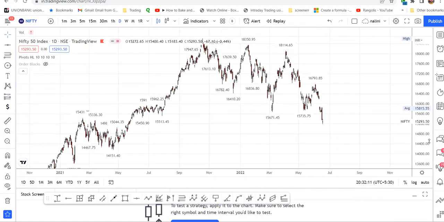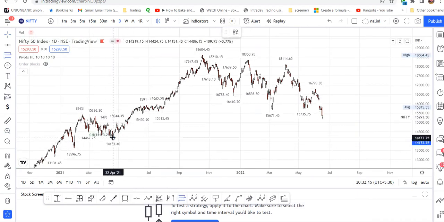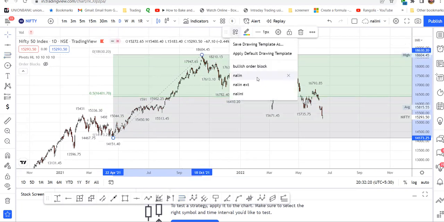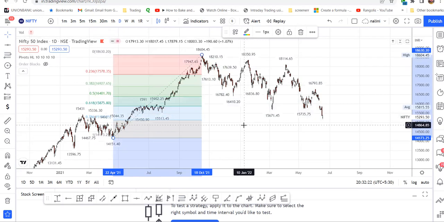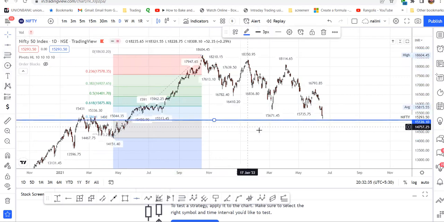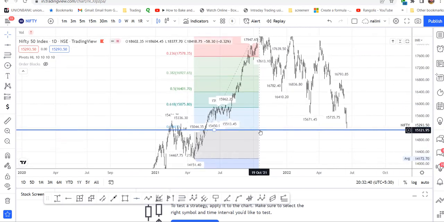If I enable the fib level from here to here, so now Nifty has retraced almost 0.78% of this swing. So it's almost come to the down level. So it is oversold and it is also cheap.